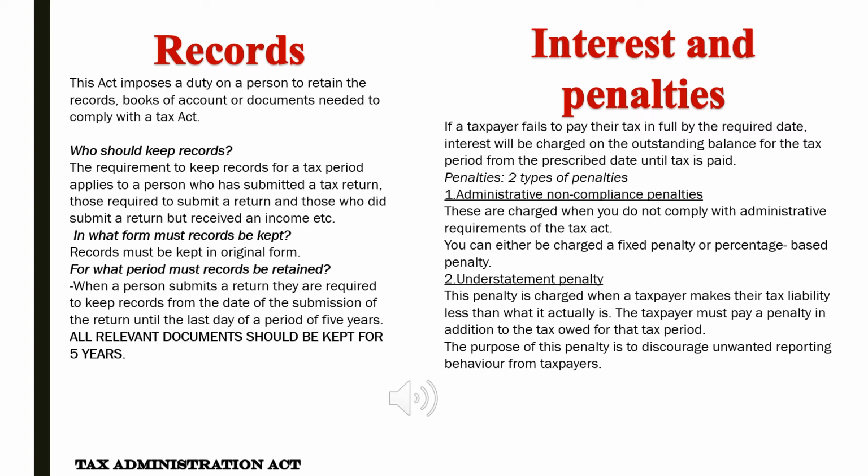The understatement penalty. This penalty is charged when a taxpayer makes their tax liability less than what it actually is. The taxpayer must pay a penalty in addition to the tax owed for that tax period. The purpose of this penalty is to discourage unwanted reporting behavior from taxpayers.